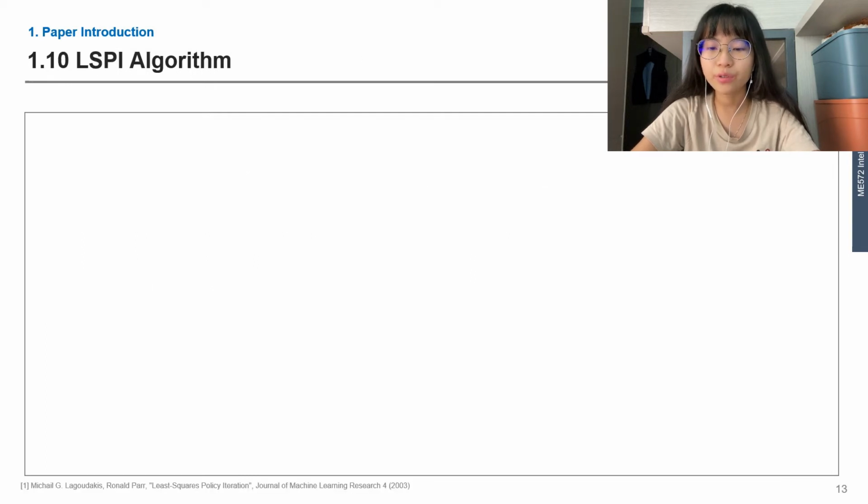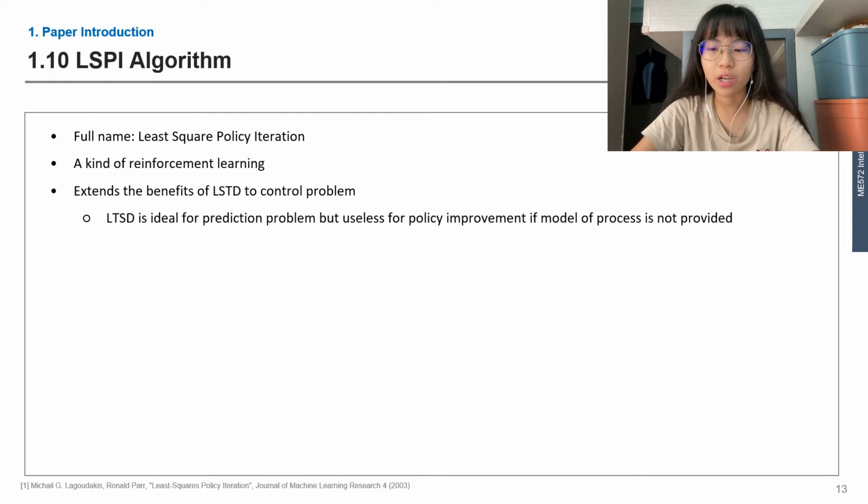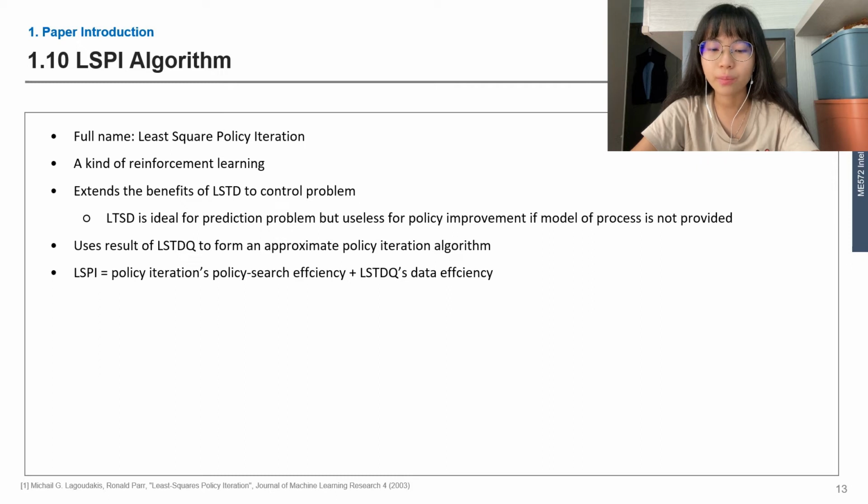The reinforcement learning algorithm that the paper has chosen to use is least squares policy iteration, which is called LSPI. This algorithm extends the benefit of the LSTD algorithm to the control problem. LSTD is an ideal algorithm for prediction problems, but it is useless for policy improvement if the model of the process is not provided. LSPI improves LSTD to be used without a model, which is the case for most reward-based control problems. LSPI uses the result of LSTDQ to form an approximate policy iteration algorithm. LSPI combines the policy search efficiency from policy iteration and the data efficiency from LSTDQ.